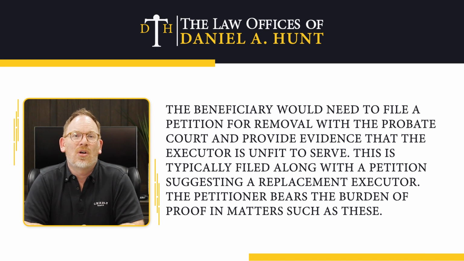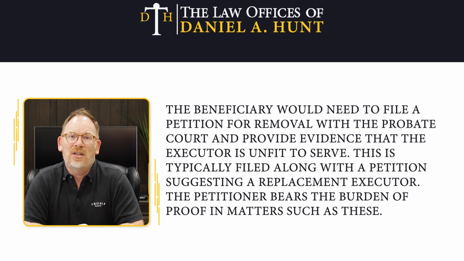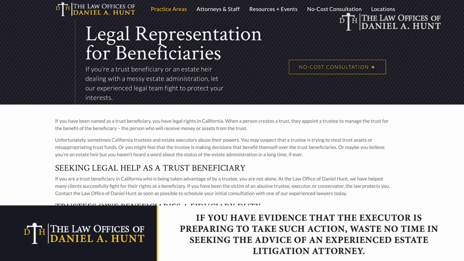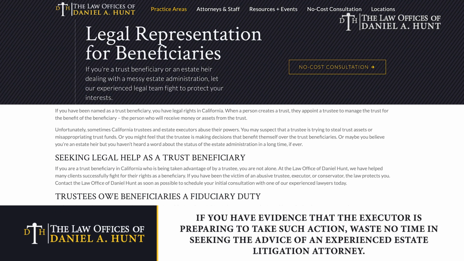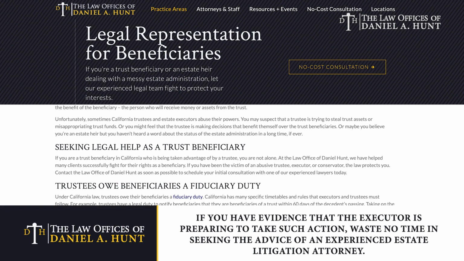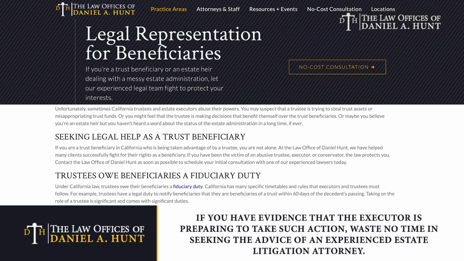This is typically filed along with a petition suggesting a replacement executor. The petitioner bears the burden of proof in matters such as these. Under California state law, you may seek removal of an estate executor before they take action detrimental to the estate or its beneficiaries. If you have evidence that the executor is preparing to take such action, waste no time in seeking the advice of an experienced estate litigation attorney.